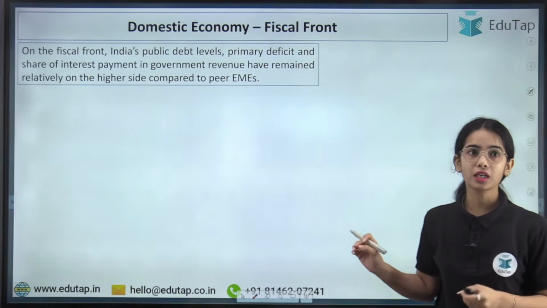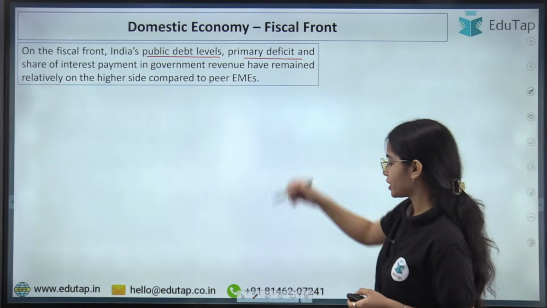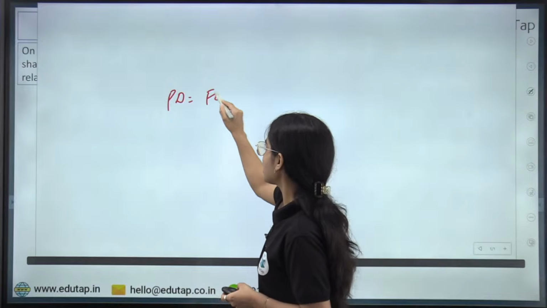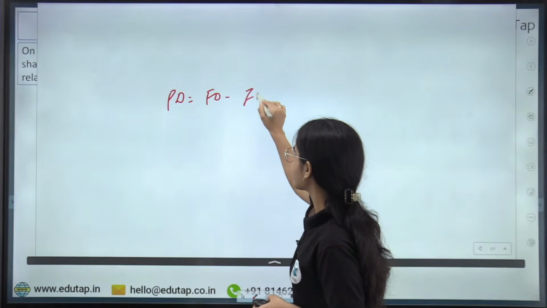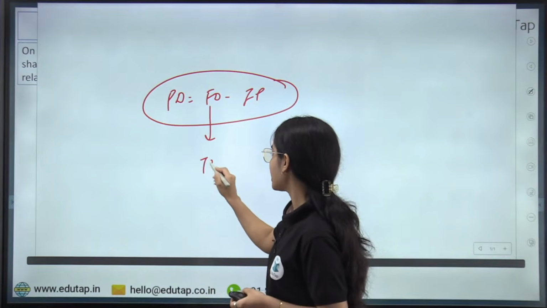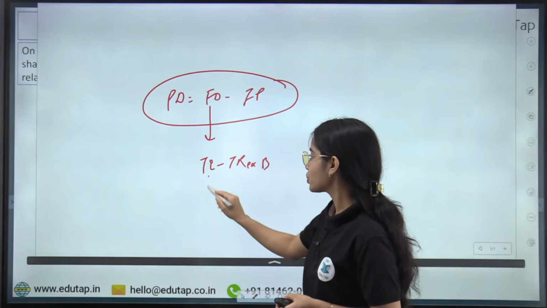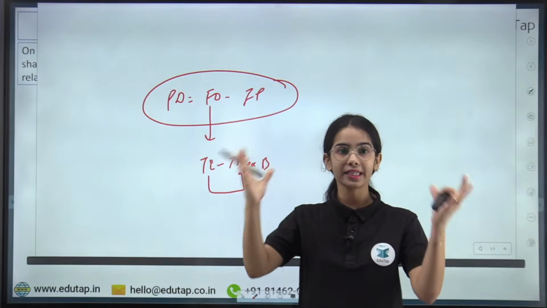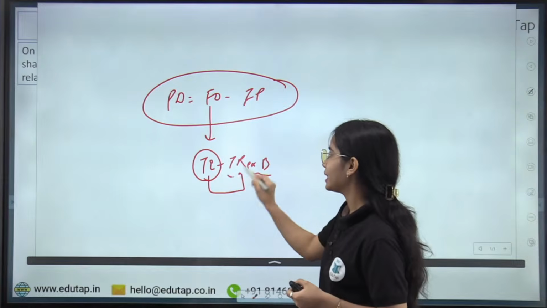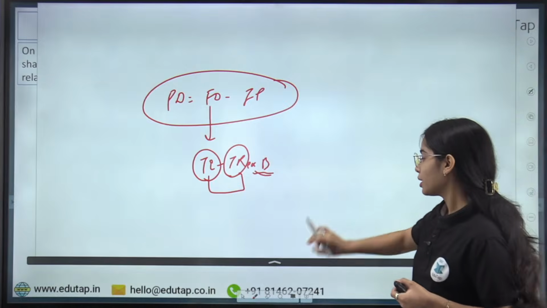Now coming to the fiscal front. On the fiscal front, India's public debt levels, primary deficit. Now what is primary deficit? Anyone has any idea about primary deficit? So primary deficit is fiscal deficit minus the interest payments. I have given you the formula for fiscal deficit. It is the total expenditure minus total receipts excluding borrowing. So the fiscal deficit shows that the expenditure of the government is higher than the receipts of the government excluding the borrowing. That means government is spending more than its receipts excluding the borrowing. So primary deficit is fiscal deficit minus interest payment.